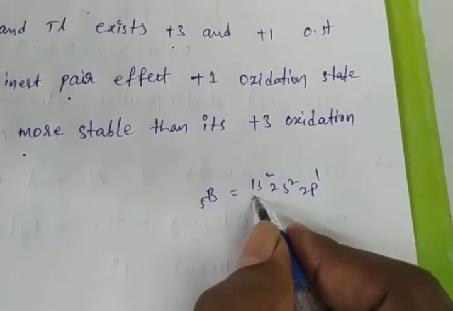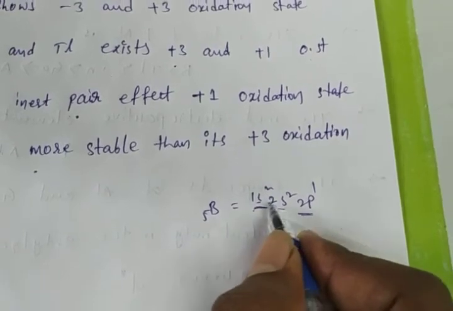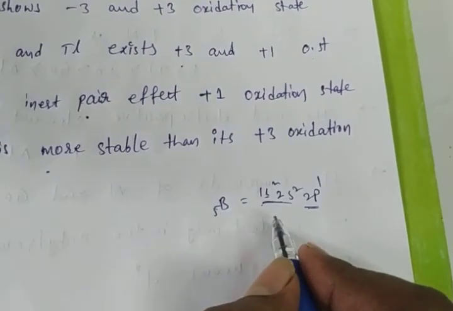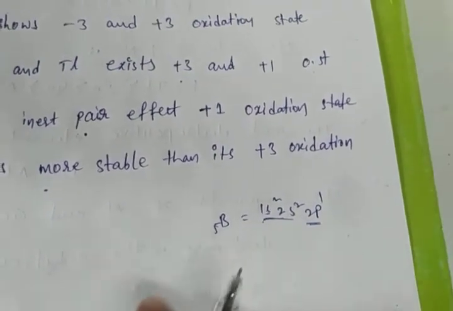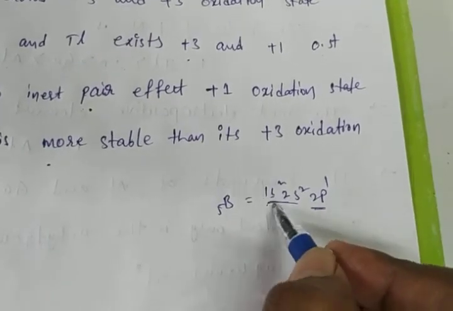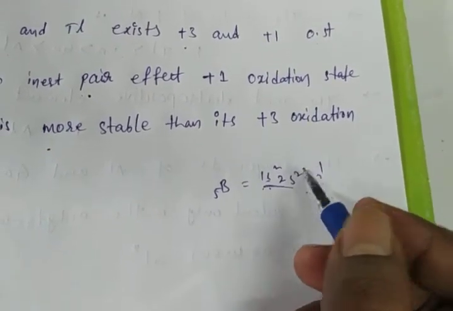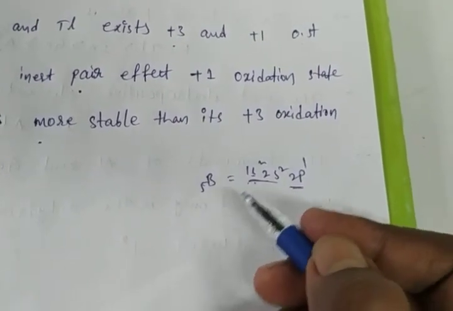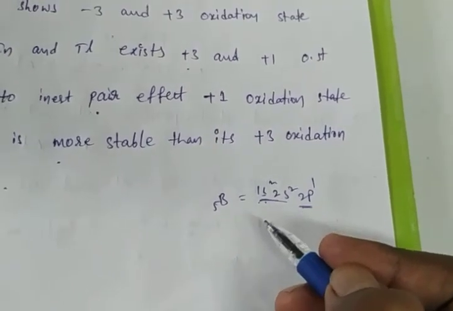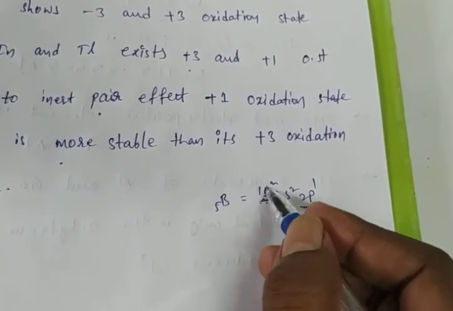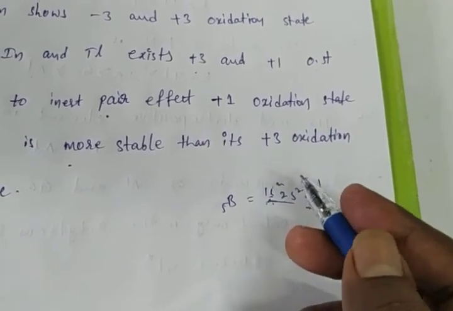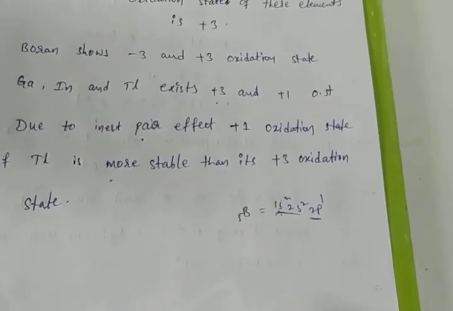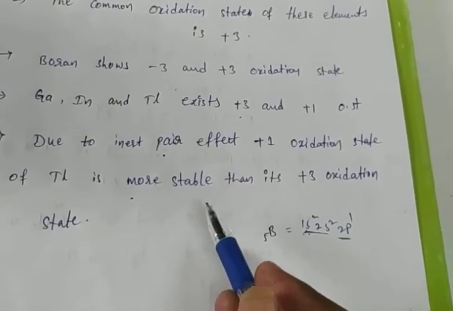Okay, here there is an s orbital and a p orbital. These s orbital electrons are not ready to participate in a chemical reaction. They show inertness to participate in a chemical reaction, that is called inert pair effect. The pair of electrons in the s orbital showing inertness to participate in a chemical reaction is called inert pair effect.